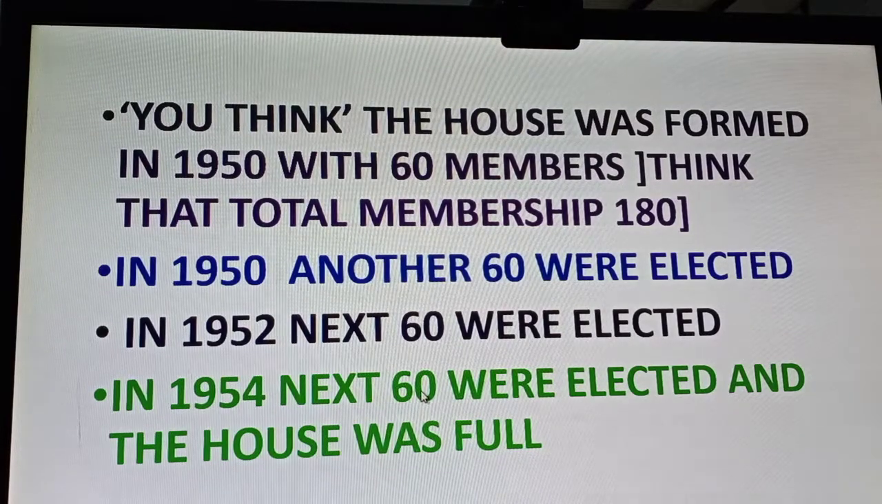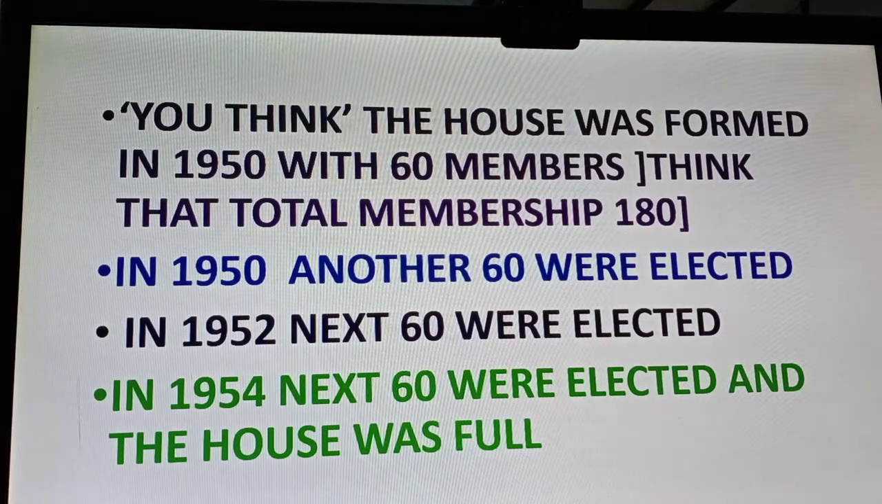So by 1954, 180 members were elected and the house is at full strength. Those who joined in 1950 have completed their 4 years of being a member of the house in 1954.